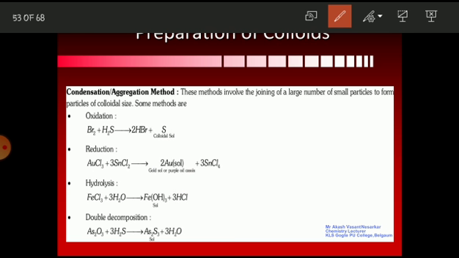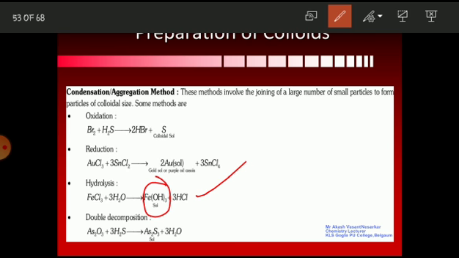Next one is hydrolysis. Hydrolysis is very easy. Addition of water to a particular species is called hydrolysis. So FeCl3, that is ferric chloride, when it reacts with the water molecule, forms ferric hydroxide, that is a colloidal solution. And apart from that, we will get the byproduct HCl, that is hydrogen chloride. So this is a hydrolysis. From hydrolysis also we can prepare the colloidal solution.